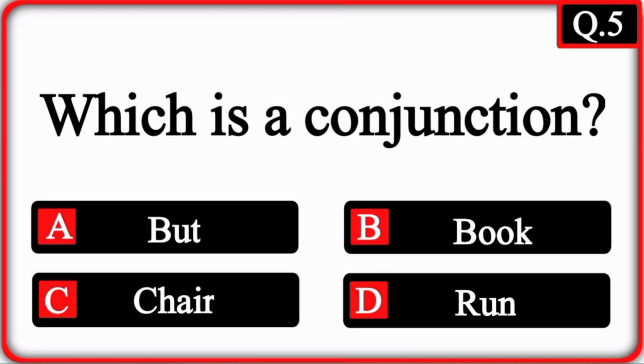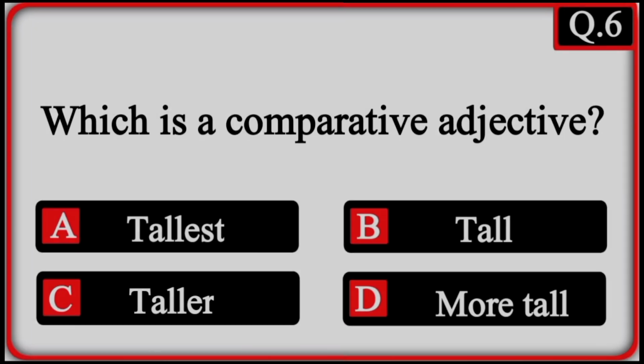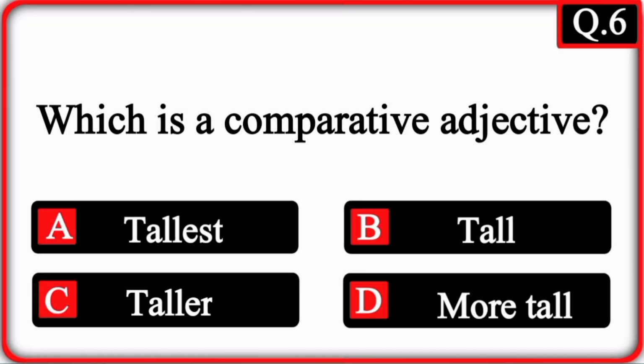Question 5. Which is a conjunction? Option A is the correct answer. Question 6. Which is a comparative adjective? Option C is the correct answer.